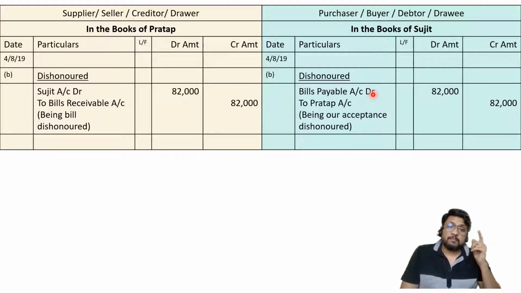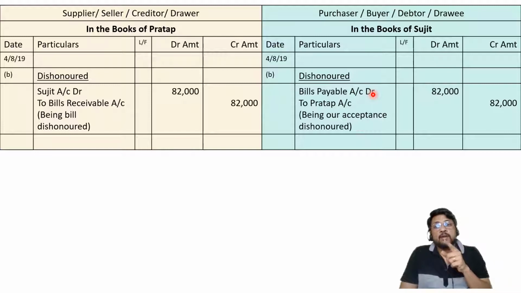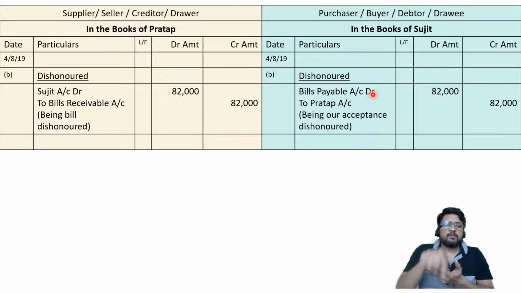So what will happen? Pratap will not go to the court of law directly. Pratap will first go to a government authorized person. That is called as notary public. He will go to notary public's office and he will specify, this was the bill which was drawn by me on 1st of June on Mr. Sujit for 2 months for rupees 82,000. Today is 4th of August.